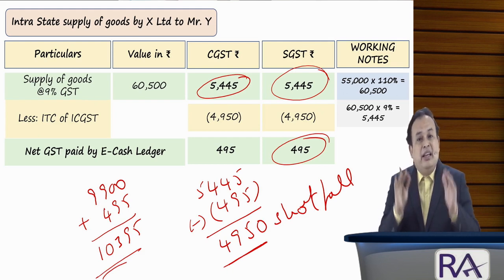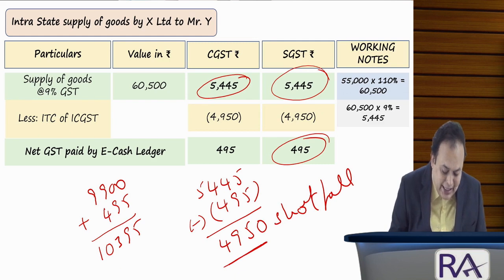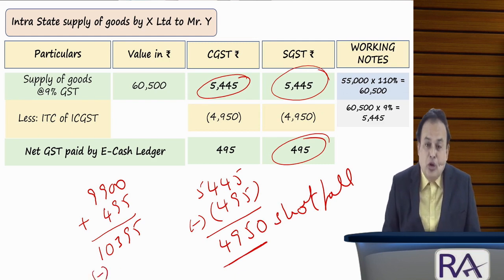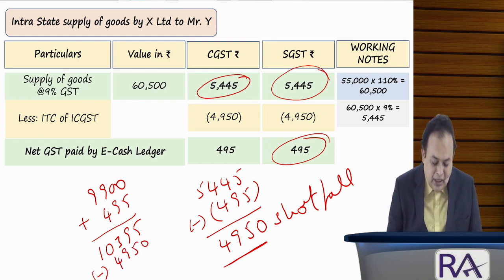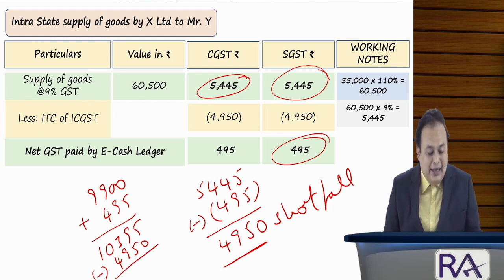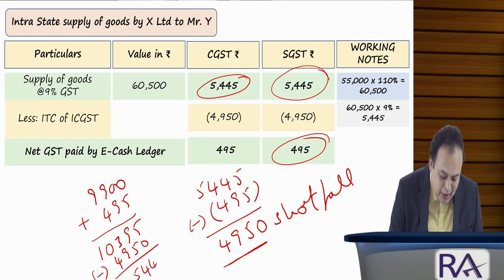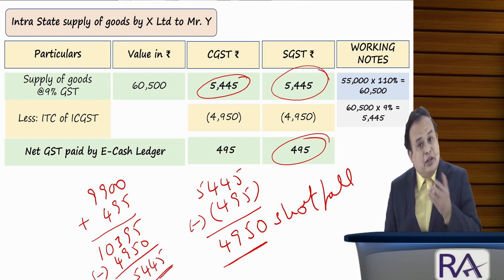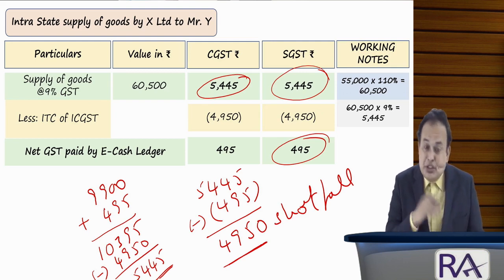Therefore, the Central Clearing Agency says that I will debit to the central government by deducting the shortfall of rupees 4,950. I will deduct, and the balance amount in the name of the Central Government of India is only 5,445, which is the revenue of the Central Government of India. Here the shortfall is transferred to the state.